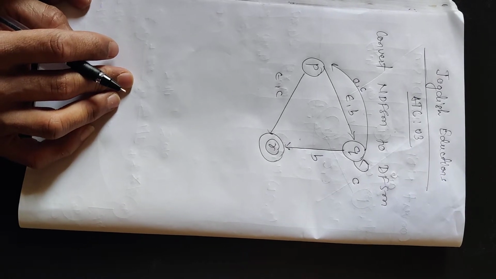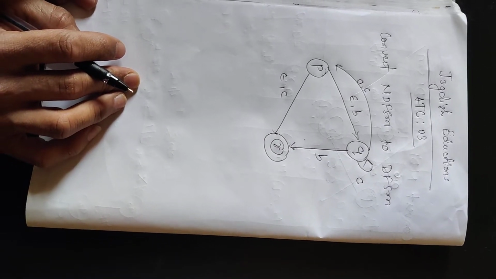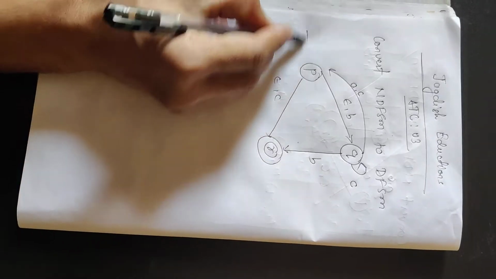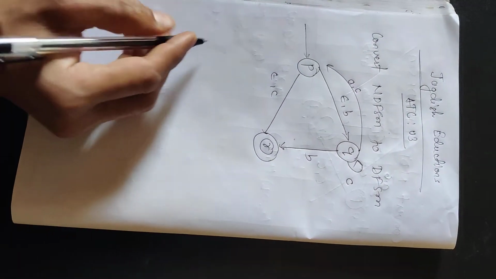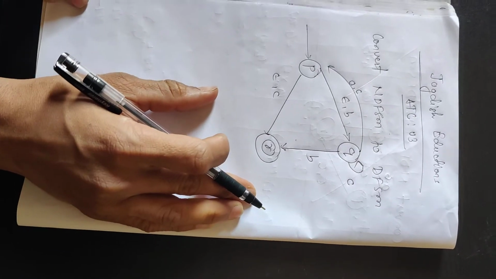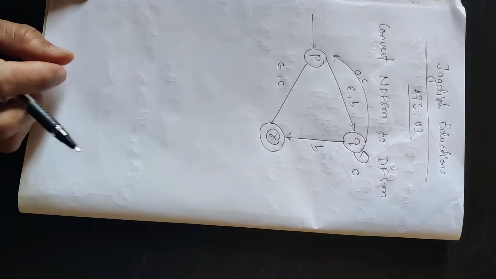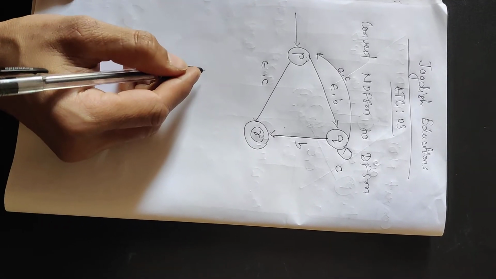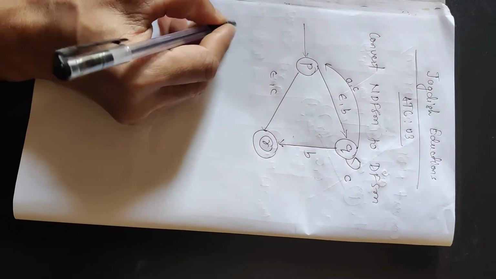So in today's session we will be solving one problem, that is, convert NDFSM to DFSM. The given problem is shown here. This problem is based on epsilon transition, so first we have to find the epsilon transition for this given NDFSM. So let's begin.